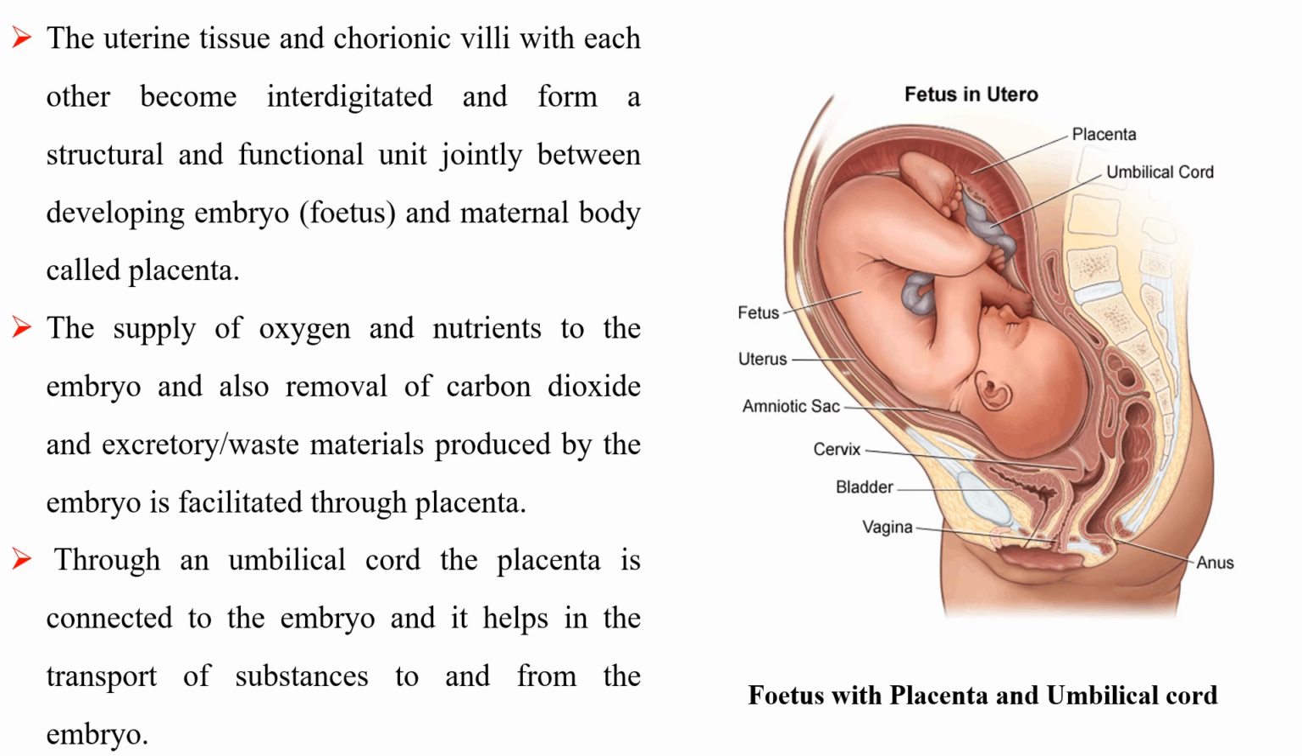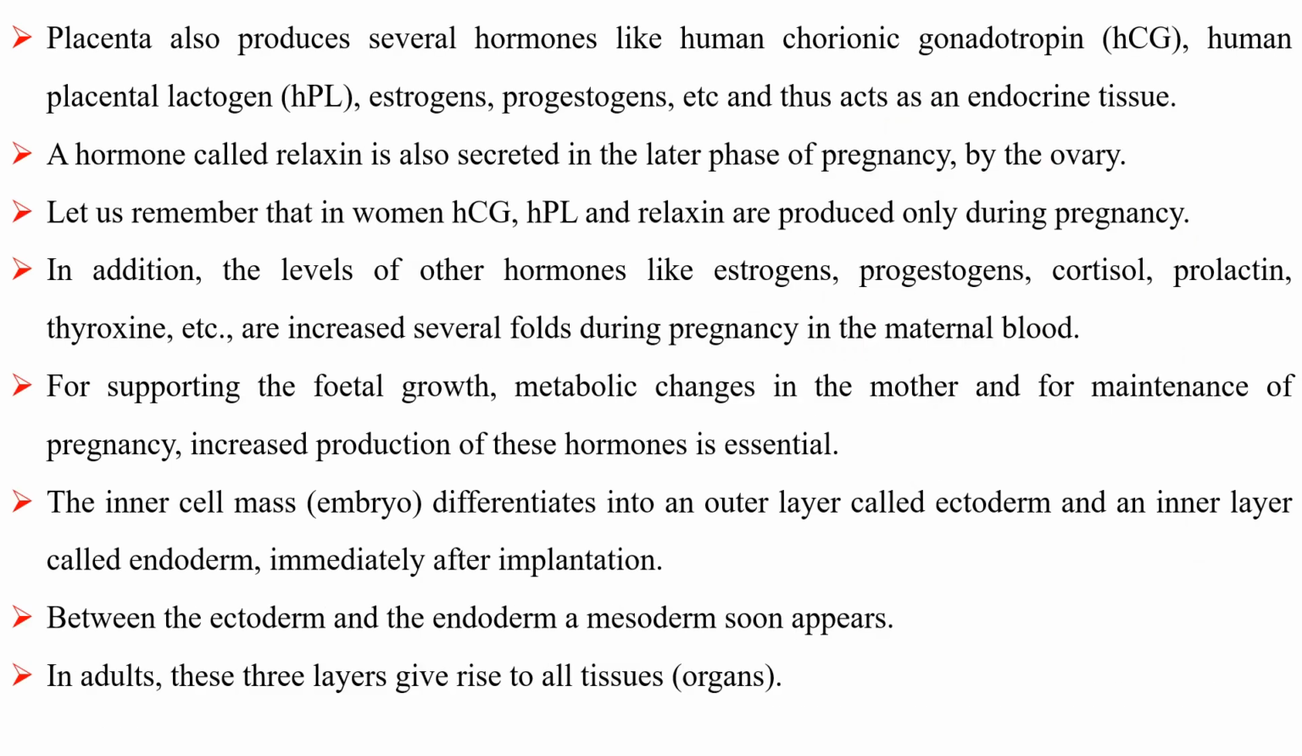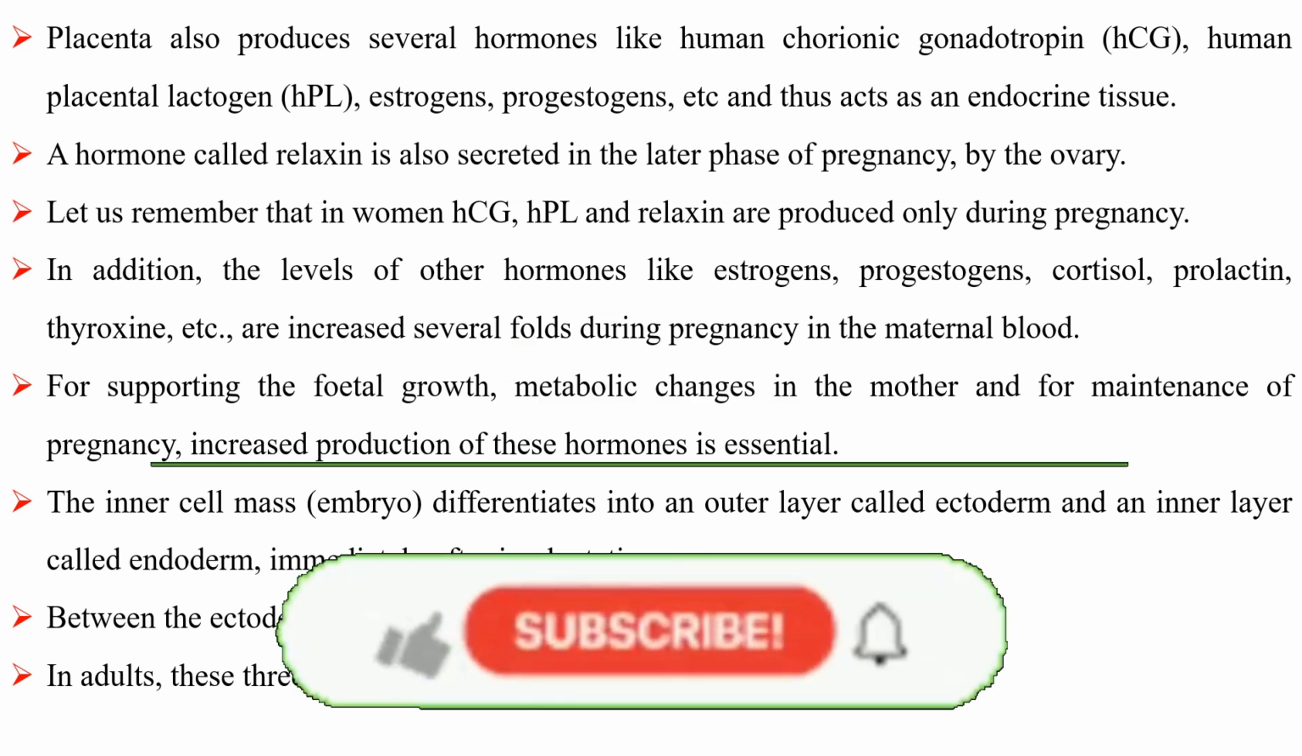Through an umbilical cord, the placenta is connected to the embryo and it helps in the transport of substances to and from the embryo. Placenta also produces several hormones like human chorionic gonadotropin, human placental lactogen, estrogens, progestogens, etc., and thus acts as an endocrine tissue. A hormone called relaxin is also secreted in the later phase of pregnancy by the ovary. Let us remember that in women, HCG, HPL, and relaxin are produced only during pregnancy.